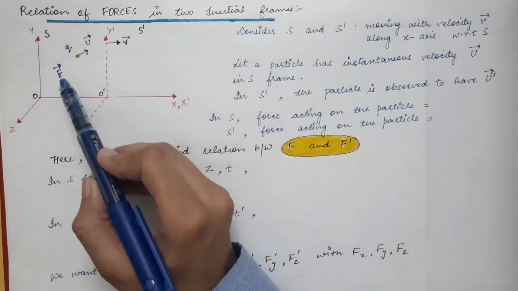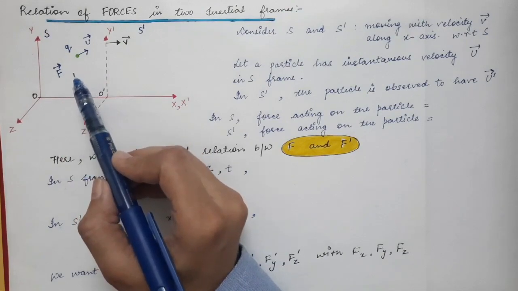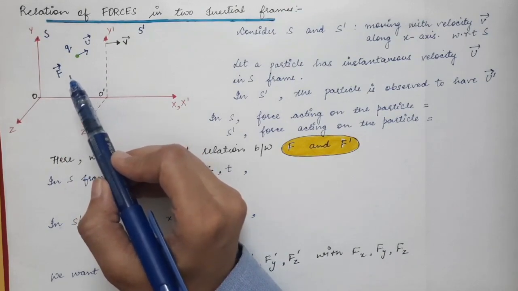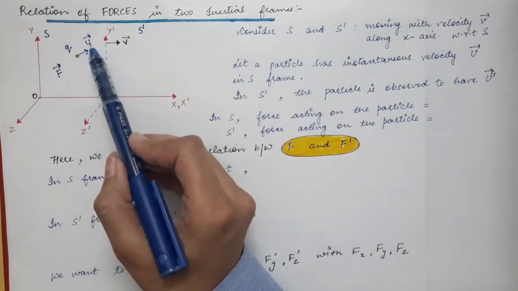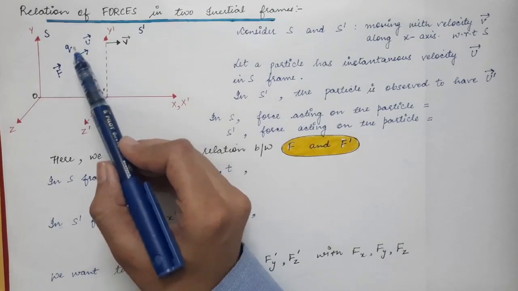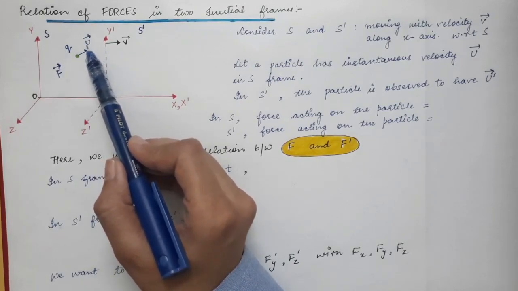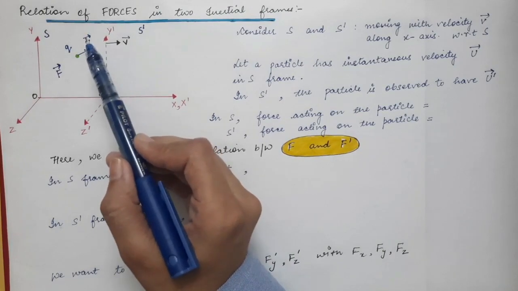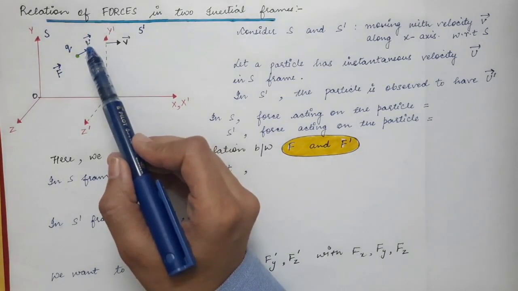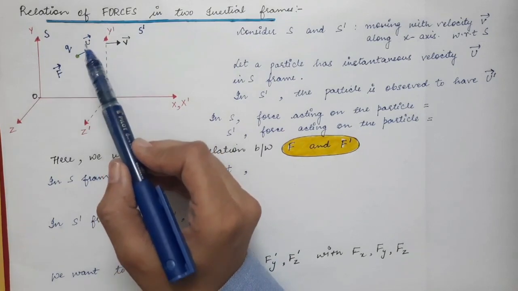The velocity will be changing with time, but I am considering the velocity at any instant of time.